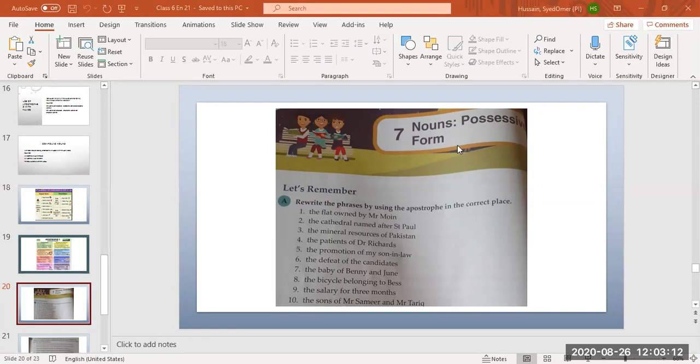Next. Dr. Richard's patients. Dr. Richard's patient. So what do we put? Apostrophe or apostrophe S? Only apostrophe. Okay, beta, both ways are correct. Now we can either put apostrophe or apostrophe S because Richards is a name. So both ways are correct. Dr. Richards' patients or Dr. Richards's patients. Both ways are correct. Okay. Number 5th one. Yes, Rohan.